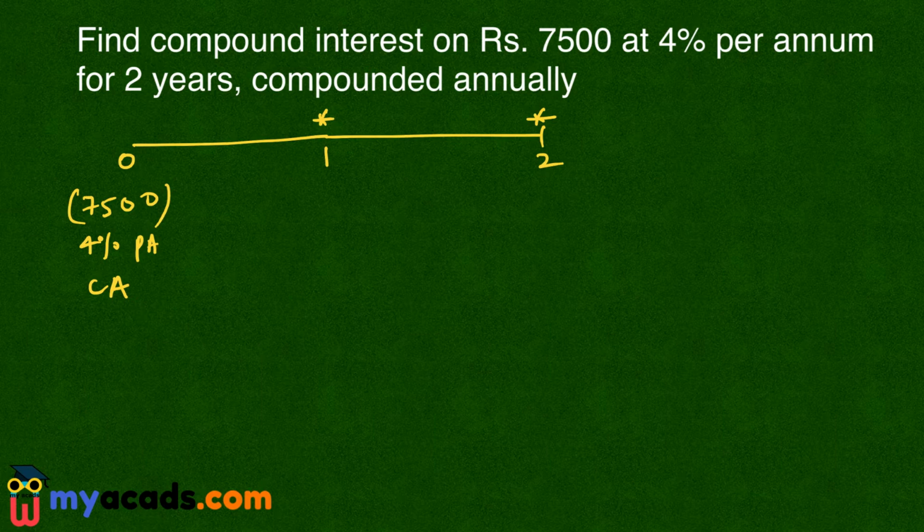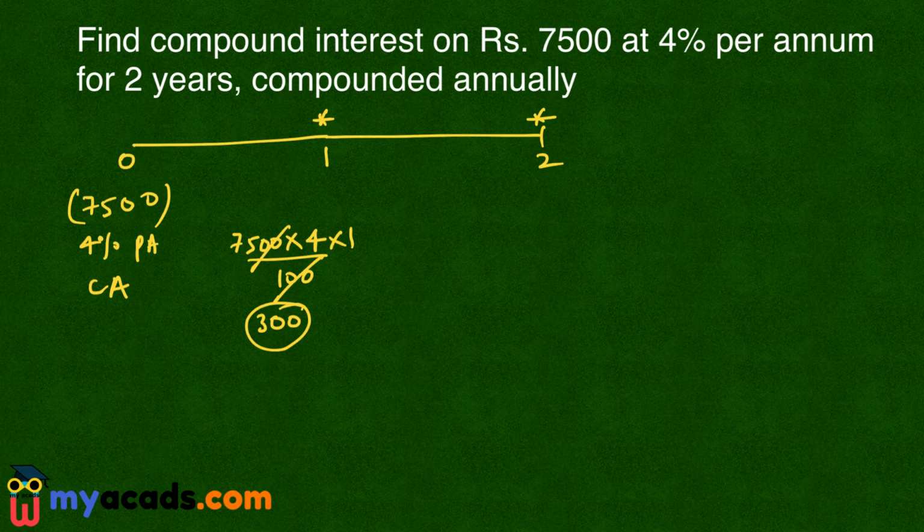So in the first year the interest will be 7500, that is the principal, the rate of interest is 4% per annum and the time period is 1 divided by 100. So this will cancel out. 75 into 4 is 300. So in the first 1 year I will get 300 rupees as the interest. And after 1 year the compounding will take place.